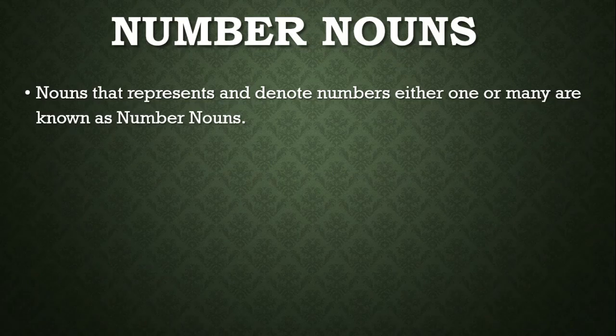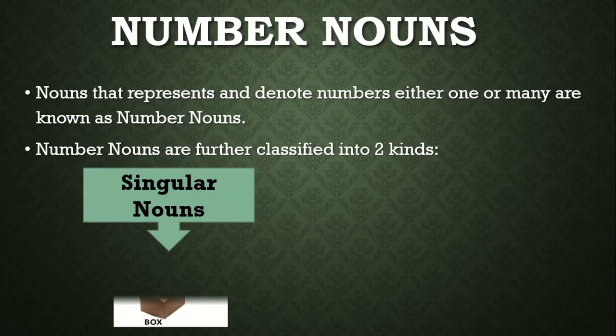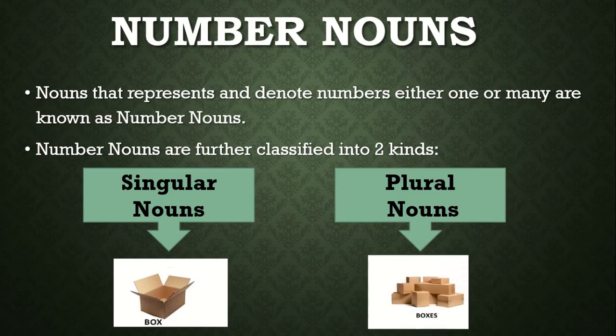Next are the number nouns. Number nouns means the nouns which represent and denote number. It could be either one or many, and so on. Number nouns are further classified into two kinds: singular nouns, which means the thing that is one in number, and plural nouns, which are more than one in number.